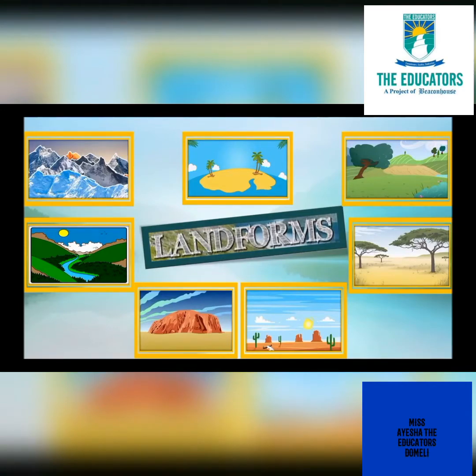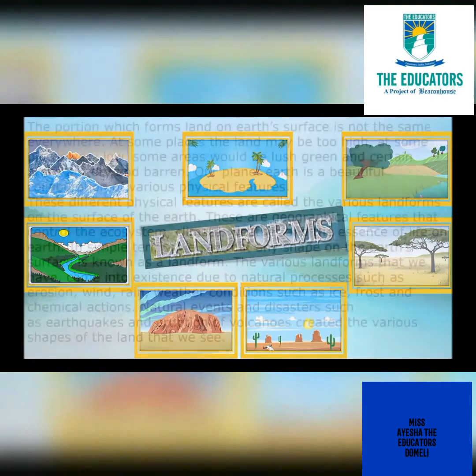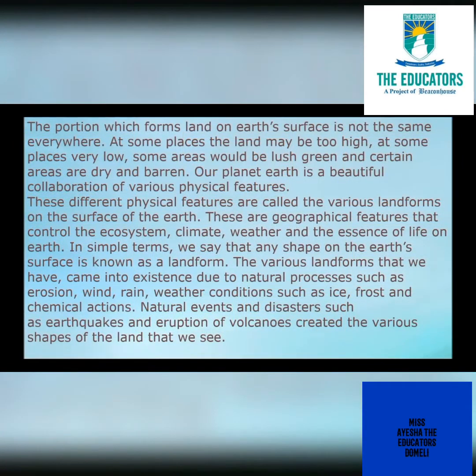First of all, we will see what is a landform. The portion which forms land on Earth's surface is not the same everywhere. At some places the land may be too high, at some places very low. Some areas would be lush green and certain areas are dry and barren.